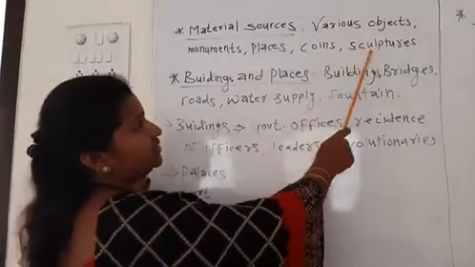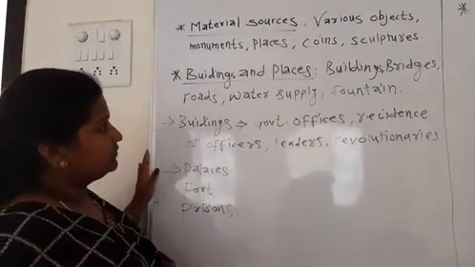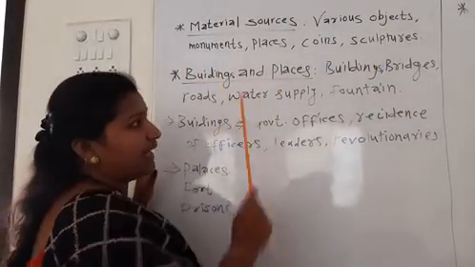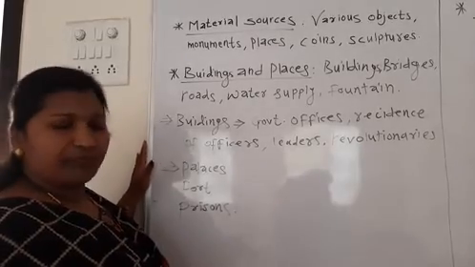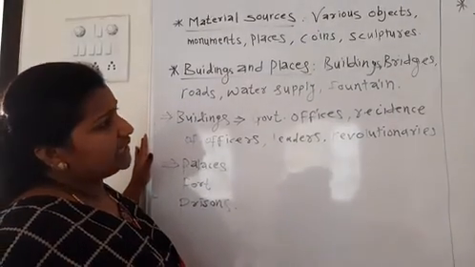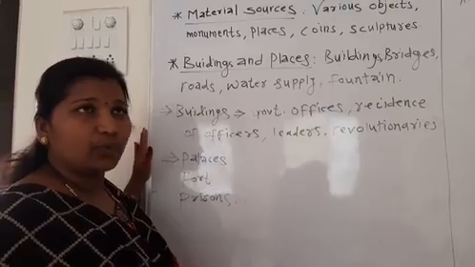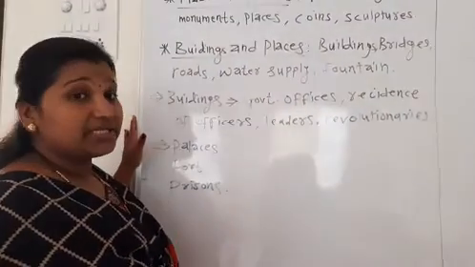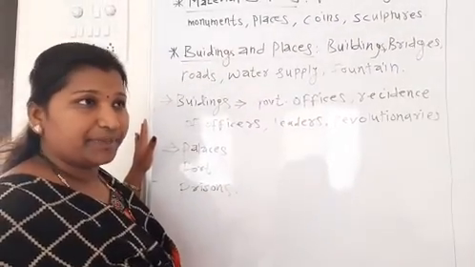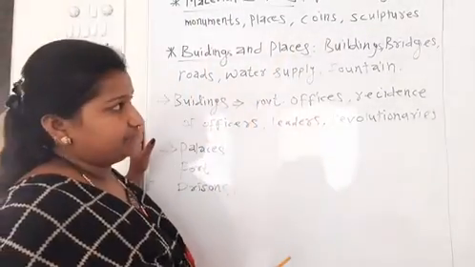So sculpture is also a material source. Then buildings, palaces and places. Many buildings are very popular for getting knowledge about a particular period of history.